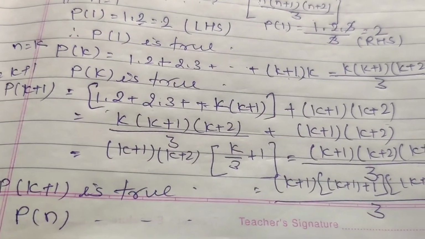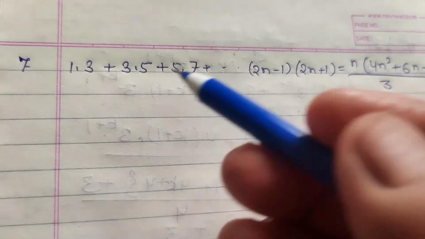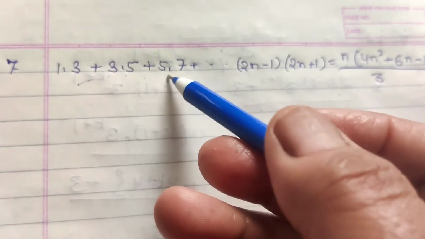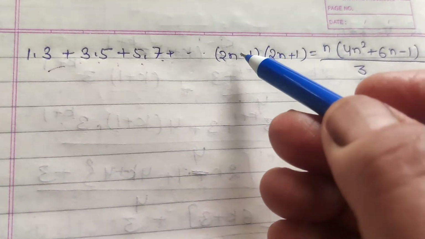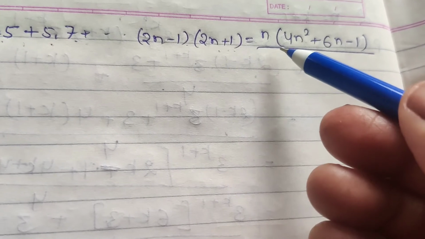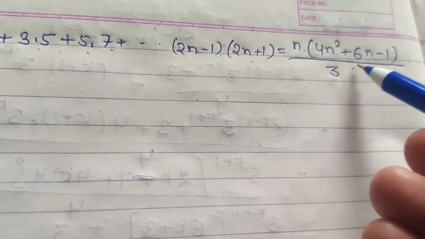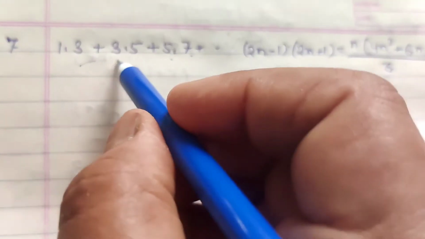Now question number 7. The question number 7 is 1 into 3 plus 3 into 5 plus 5 into 7 up to (2n minus 1)(2n plus 1). The sum of the series is n(4n square plus 6n minus 1) by 3. Just for n equal to 1.